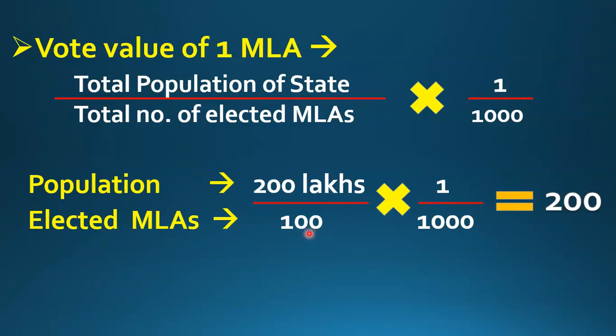First of all, you have to divide this 200 lakh by 100. Then you have to multiply this by 1 upon 1000. When you solve this, first 0 will cancel out 0, so it will remain 2 lakh, and when you divide 2 lakh by 1000, the number will come 200. So it means that the vote value of one MLA of state A is 200. In this way, we can calculate the vote value of any MLA of any state. This is the formula of calculating the vote value of one MLA.